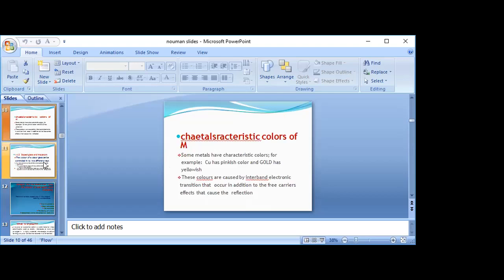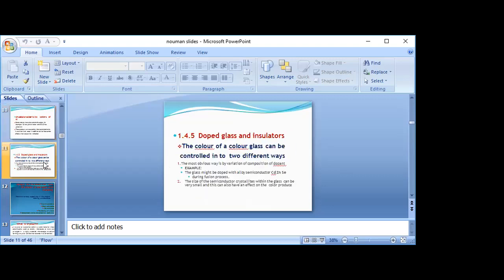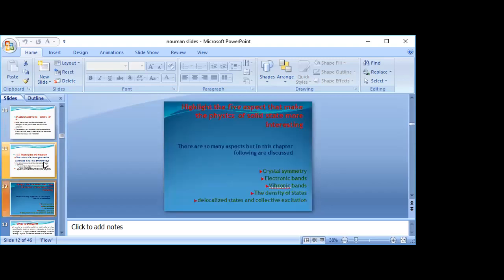Characteristic color of metals. Some metals have characteristic colors. For example, copper has a pinkish color and gold has a yellowish color. Doped glass and insulators. The color of glass can be controlled in two different ways. The first and most obvious way is the variation of composition of dopants, and the next is the size of semiconductor crystallites within the glass, which can be very small, and this has an effect on the color produced.